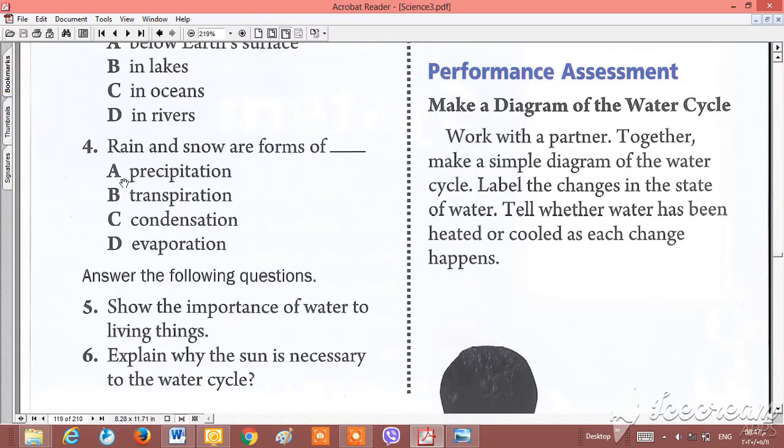Number 4. Rain and snow are forms of precipitation, transpiration, or condensation or evaporation. The last step is precipitation. A. Rain and snow are forms of precipitation.